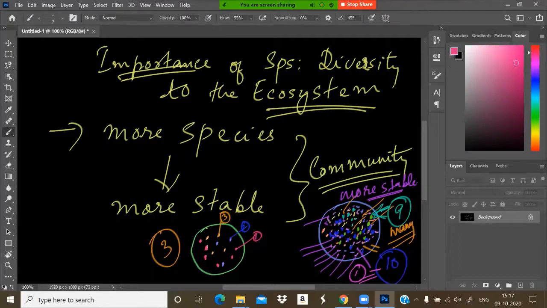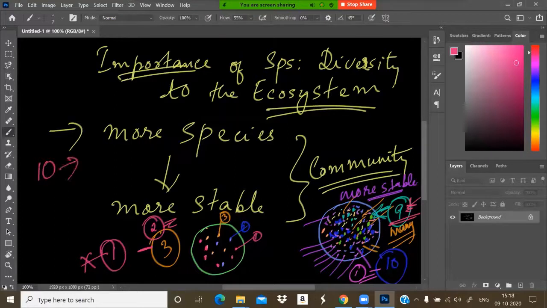But in this community, only 3 species are living here, and one species gets eliminated or dies or migrates. What happens? The remaining are only 2. Which one is more stable, 2 or 9? 9 is more stable. It is stronger.